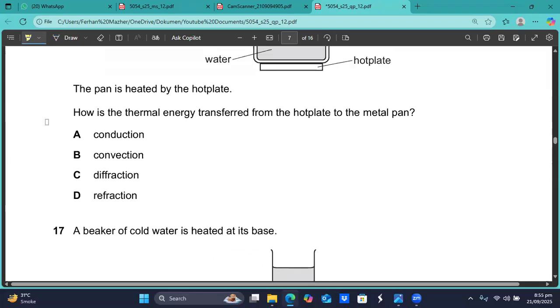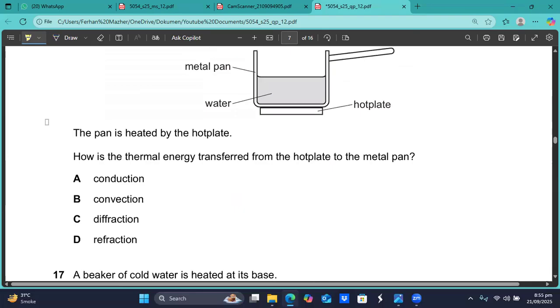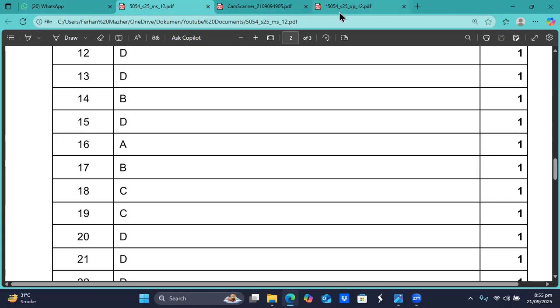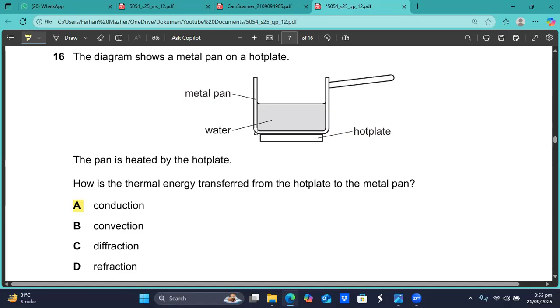Okay. So now on your screen, we have question number 16 showing up. The diagram shows a metal pan on a hot plate. So this is a metal pan, this is a hot plate, and the water is inside it. The pan is heated by the hot plate. How is the thermal energy transferred through the hot plate to the metal pan? Very simple, they are solids, so the energy through the solid is transferred by conduction. So I think question number 16, A is the right answer, sir. It's a very famous concept. Through the solids, the heat is transferred by the process of conduction.